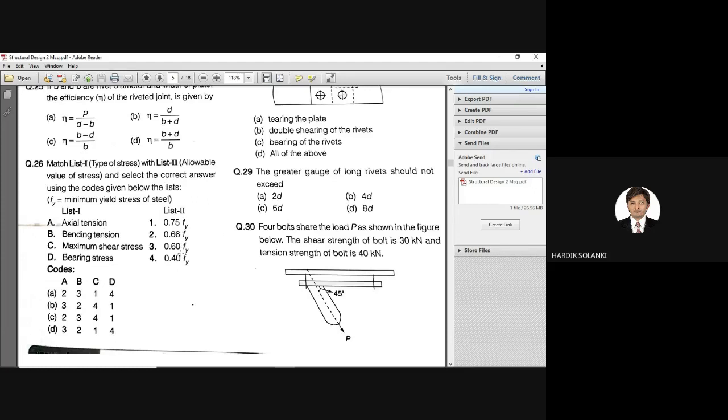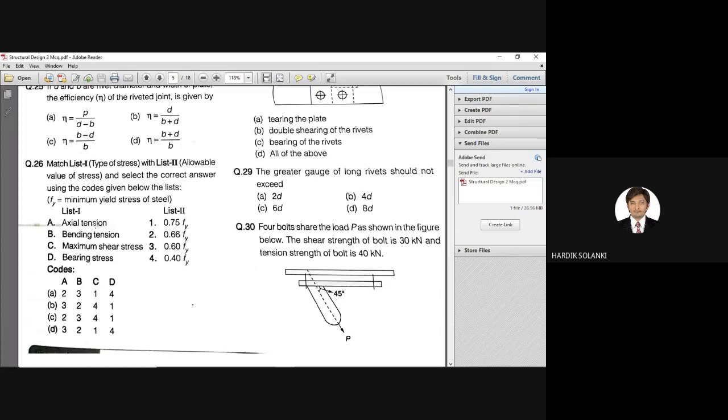You need to find it from this. What is the allowable value of the stress for bending tension? You have to find the value from this. And out of this, a combination is given. There is a correct answer combination given here. So can anyone find, has anyone solved this? What is the correct combination?